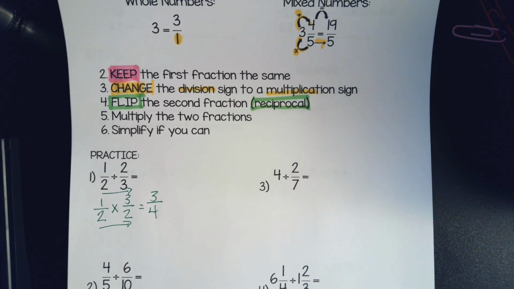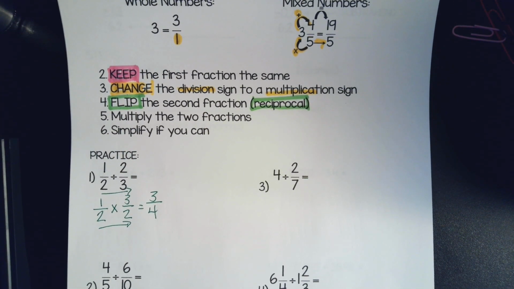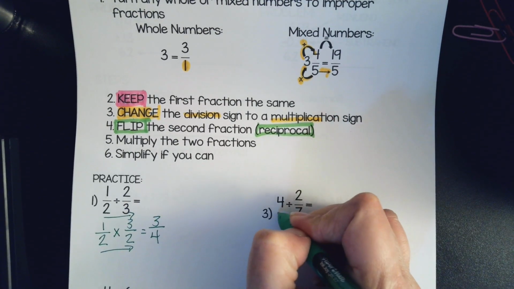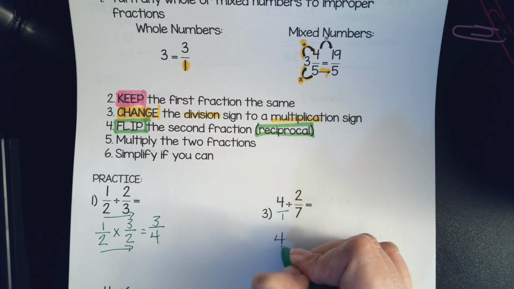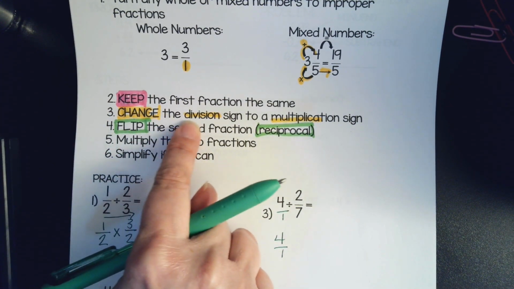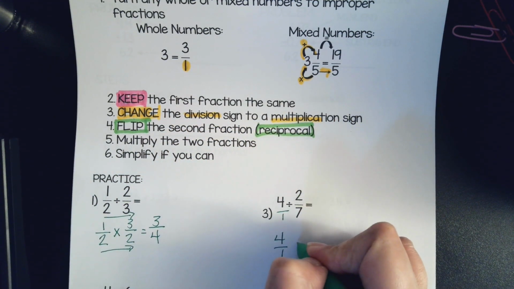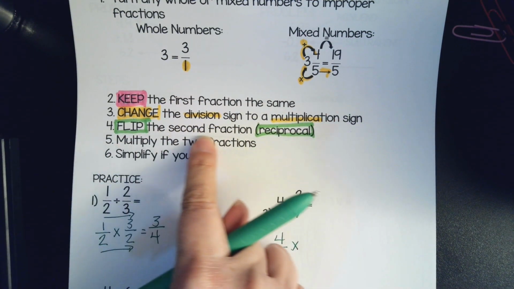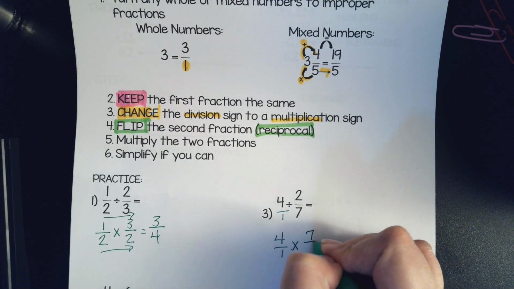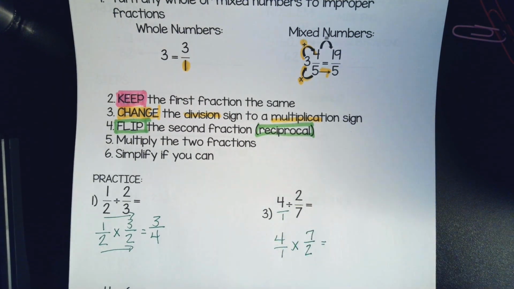Look at number 3. You have a whole number, 4, divided by 2/7. Well, remember up top, to make a whole number a fraction, we have to put a 1 under it. So here we go. We're going to put a 1 under it. So that's going to be 4/1. We're keeping the first fraction. Change division to multiplication. Times. Flip the second fraction. So 2/7 is now 7/2.